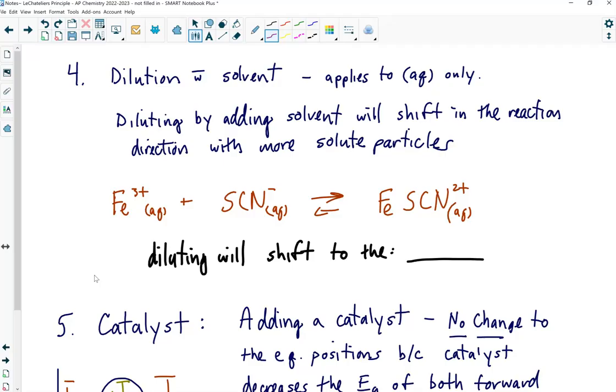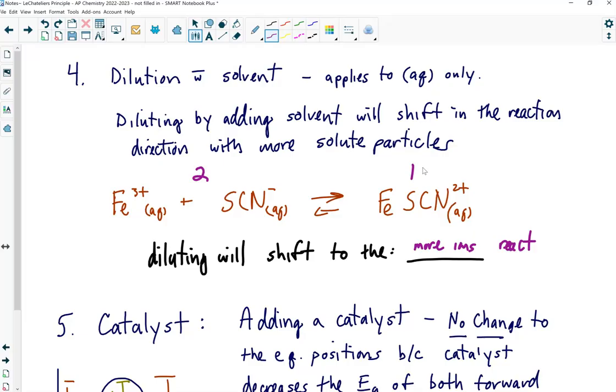Well, diluting is like reducing pressure. Right? In other words, if I add a bunch more water in here, I dilute the concentration, don't I? Well, the system wants to restore the concentration of ions. How can this reaction restore the concentration of ions? Shift to the side with more ions. In this case, to the reactant side. In other words, I have 2 moles of ions on the left, I have 1 mole of ion on the right. If I dump in some water, the system will want to restore the concentration of ions. So it's very much like pressures and gases.